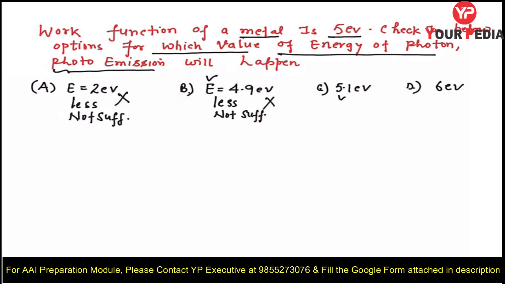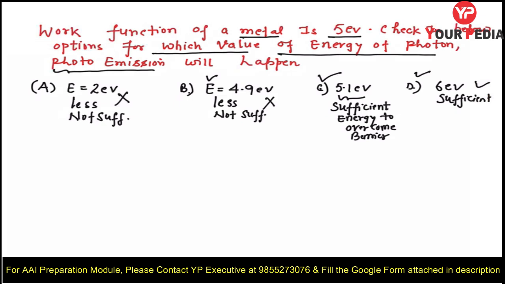Now you can see here, this is greater, meaning this photon is providing sufficient energy to overcome the barrier. Is it clear? It means emission will occur here, and the same here, sufficient energy to overcome the barrier. So photo emission will take place only for these two, photons with energy 5.1 electron volt and 6 electron volt.